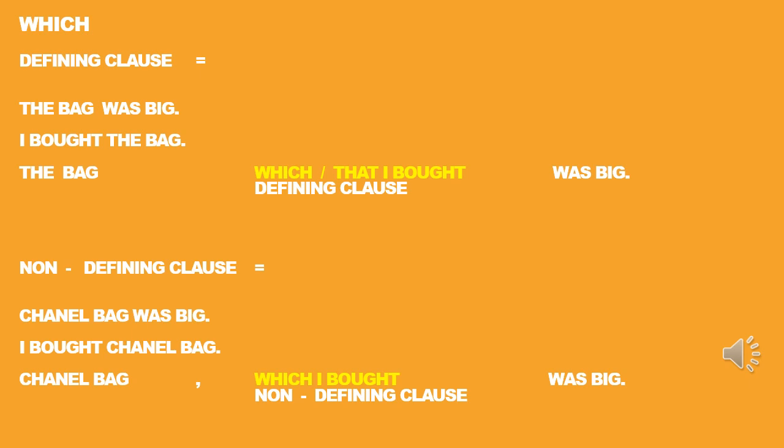By mentioning the Chanel brand, we know what it is, whether a backpack, big bag, small bag or handbag. We don't need the defining clause "which I bought" anymore. It is different with "the bag." Which bag? So many bags with many brands in the world. So we need the defining clause: the bag which or that I bought. This kind of clause really explains everything. That's why we call it a defining clause for the bag, and the clause for the Chanel bag non-defining. If we mention the name, we don't need the defining clause anymore. But if there's no name, like "the bag" only, we really need the defining clause.